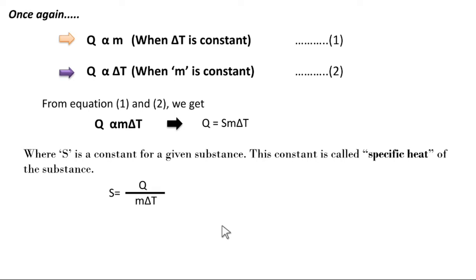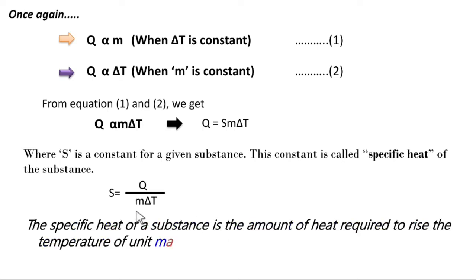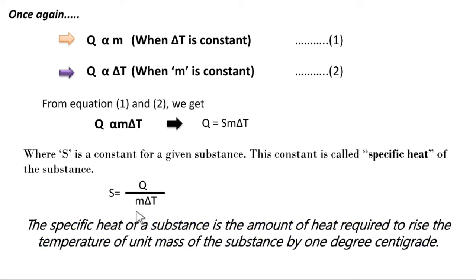Now what is specific heat? The specific heat of a substance is the amount of heat required to raise the temperature of unit mass of the substance by 1 degree Celsius.